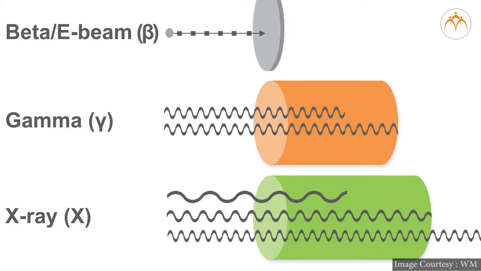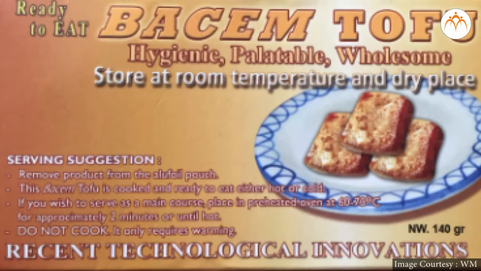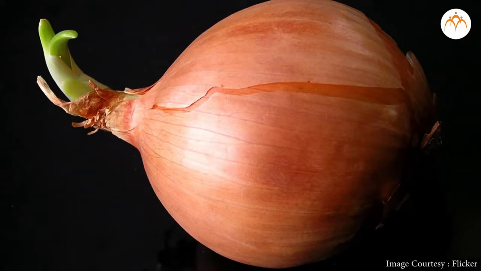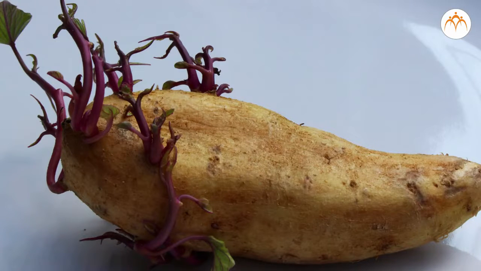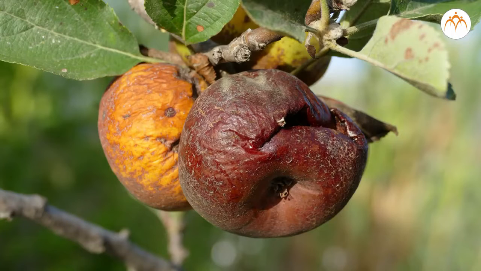Food irradiation is one of the new techniques in which food items are exposed to X-rays, gamma rays, electron beams. This treatment extends shelf life or post-harvest life of food materials. Sprouting of onions, garlic, potato, quick ripening of fruits, spoilage of vegetables can be prevented by this method.